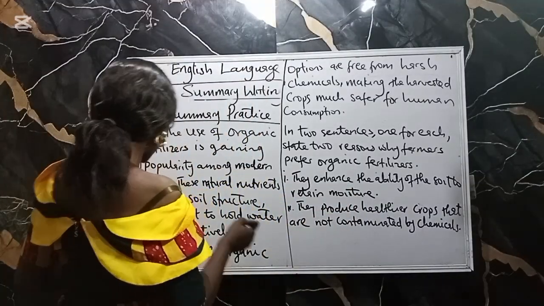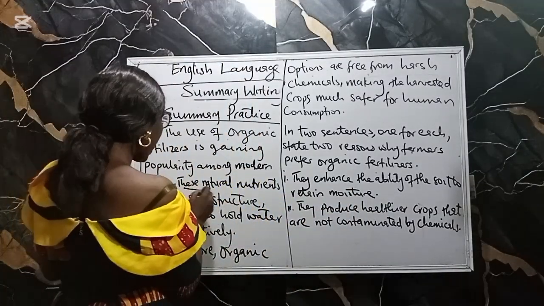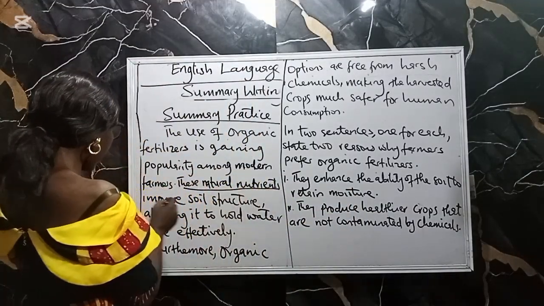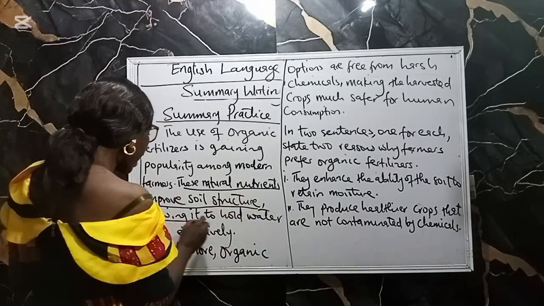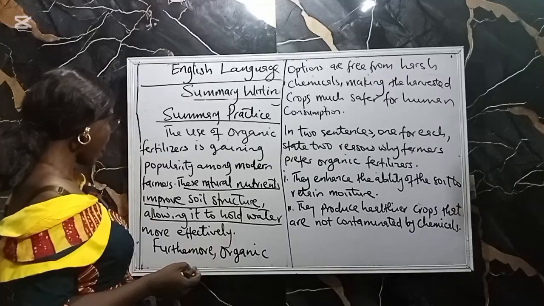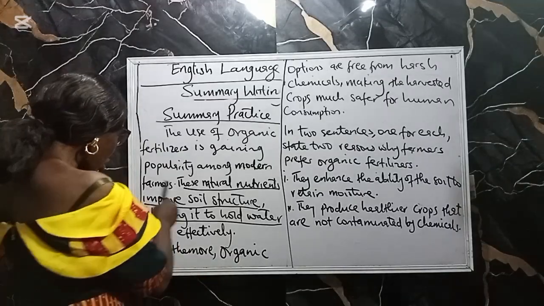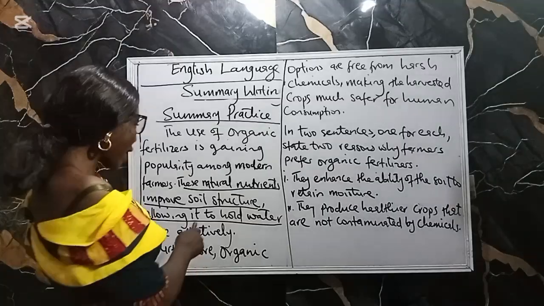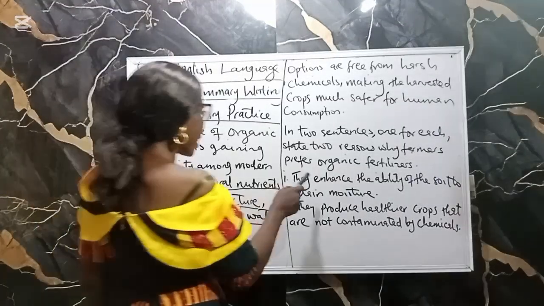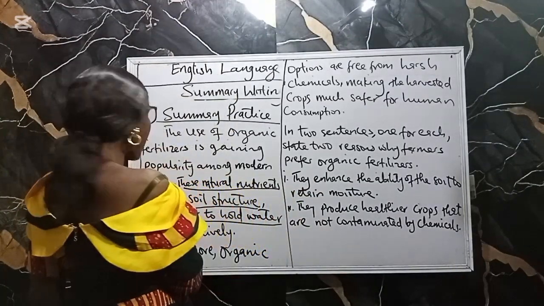Look at the passage now. These natural nutrients improve soil structure, allowing it to hold water. So you can see improve soil structure and allowing it to hold water. So instead of writing it the way it is, I use enhance to replace improve.